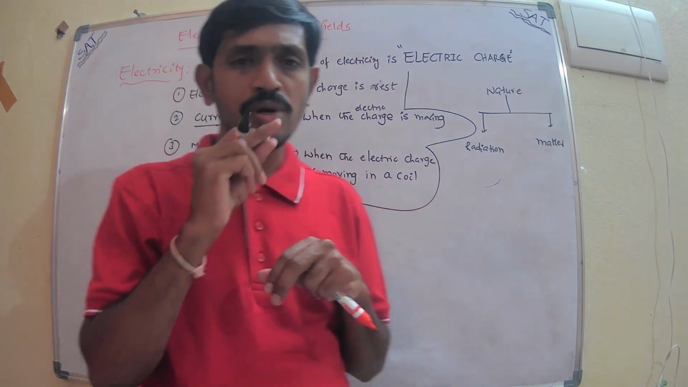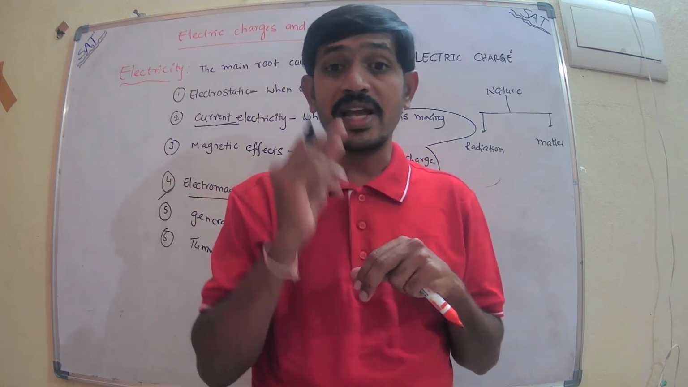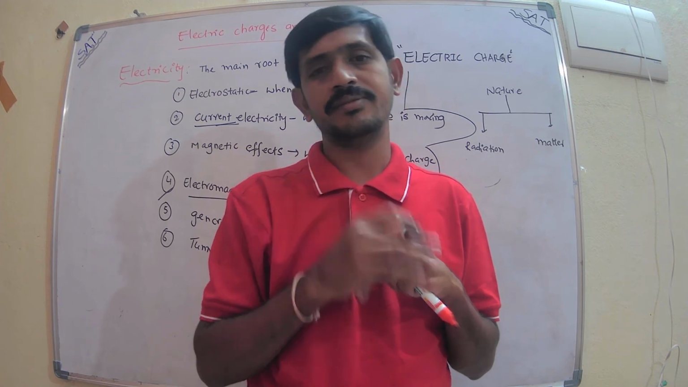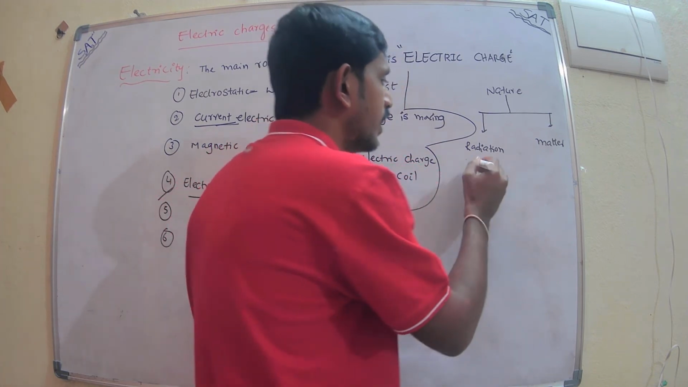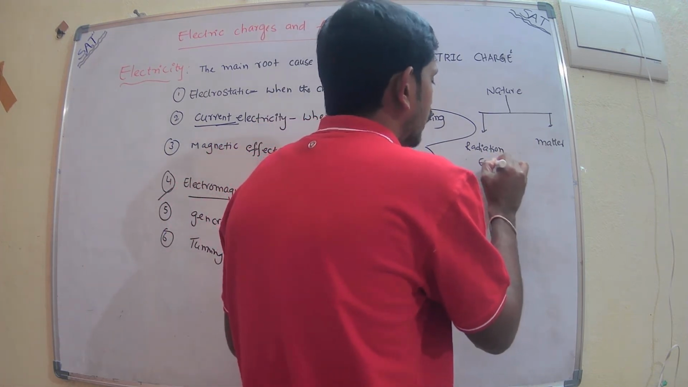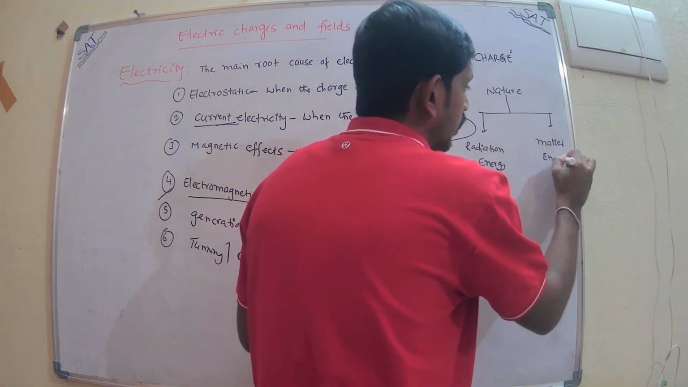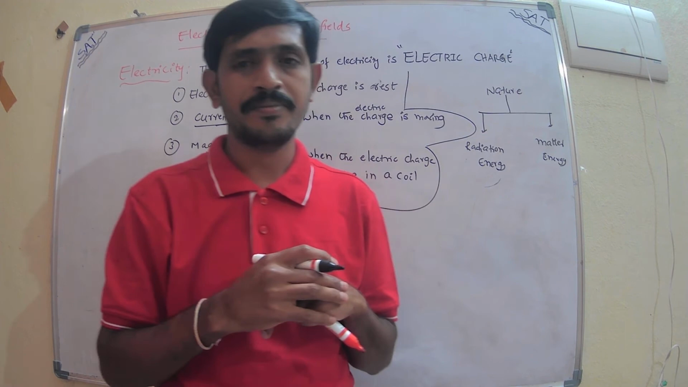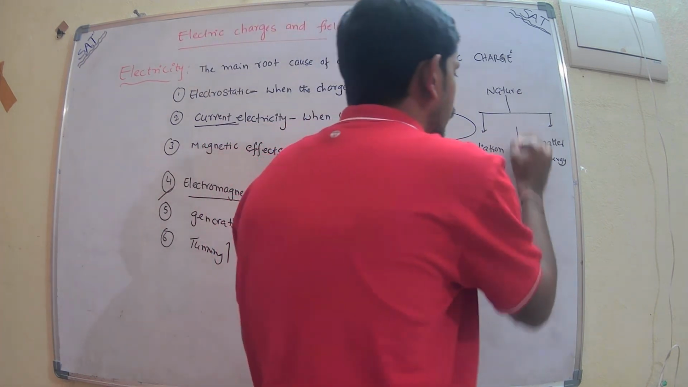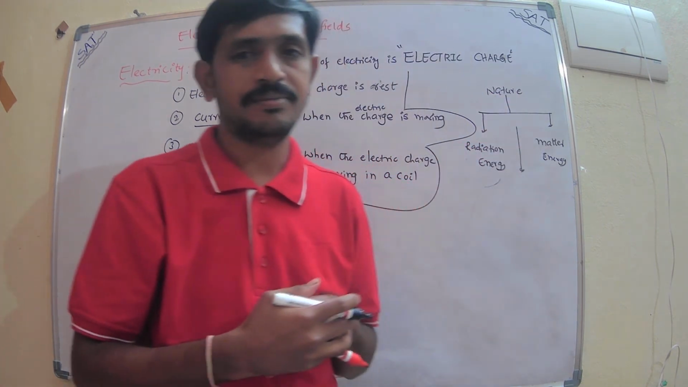According to modern physics, both are energies. Radiation is also energy, always in terms of energy. Matter is also energy according to modern physics. Now I will discuss the properties of matter.